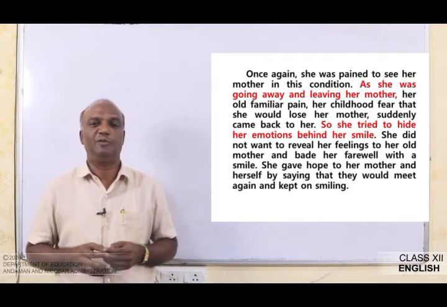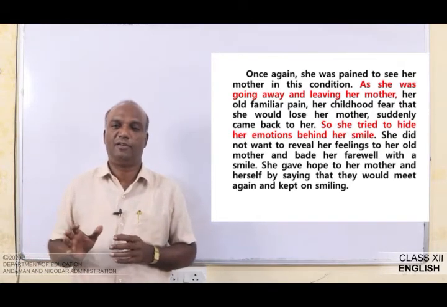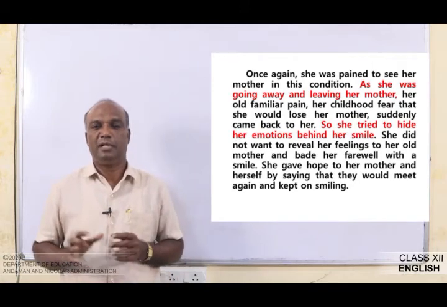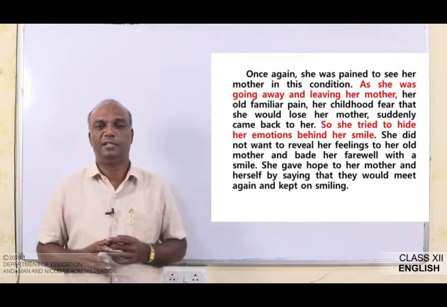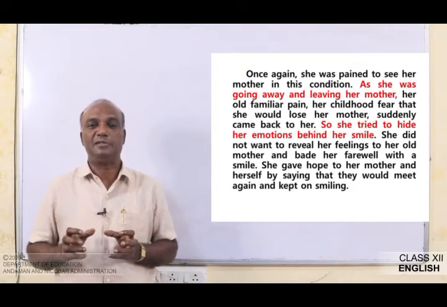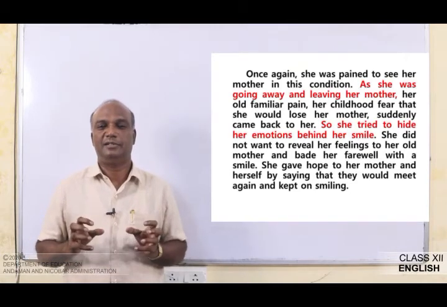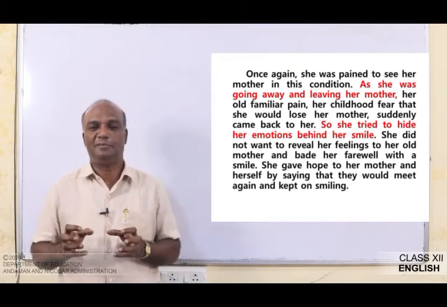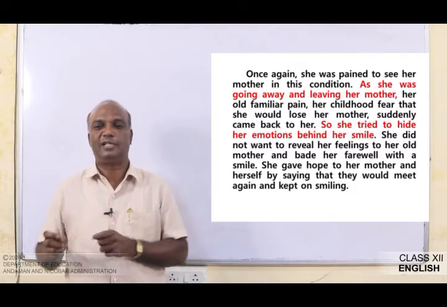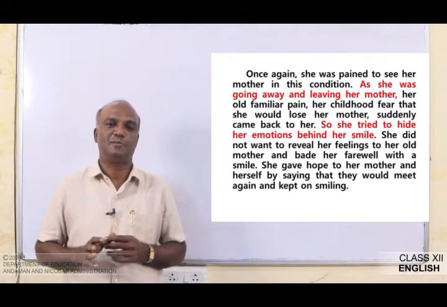She did not want to reveal her feelings to her old mother, and paid her farewell, said bye-bye with a smile. That smile gives hope for the mother as well as the poet, and both of them have hope that once again they will meet, and she keeps on smiling.